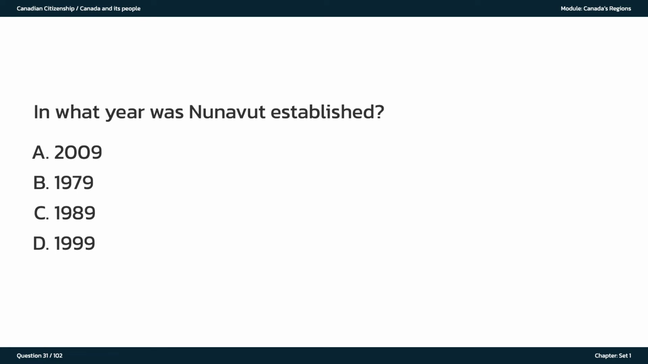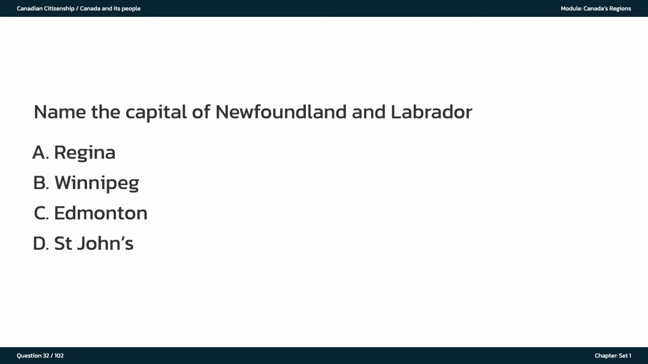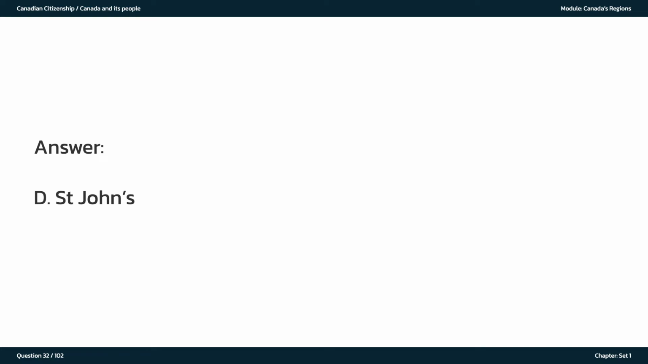In what year was Nunavut established? A. 2009. B. 1979. C. 1989. D. 1999. The answer is D. 1999. Name the capital of Newfoundland and Labrador. A. Regina. B. Winnipeg. C. Edmonton. D. St. John's. The answer is D. St. John's.